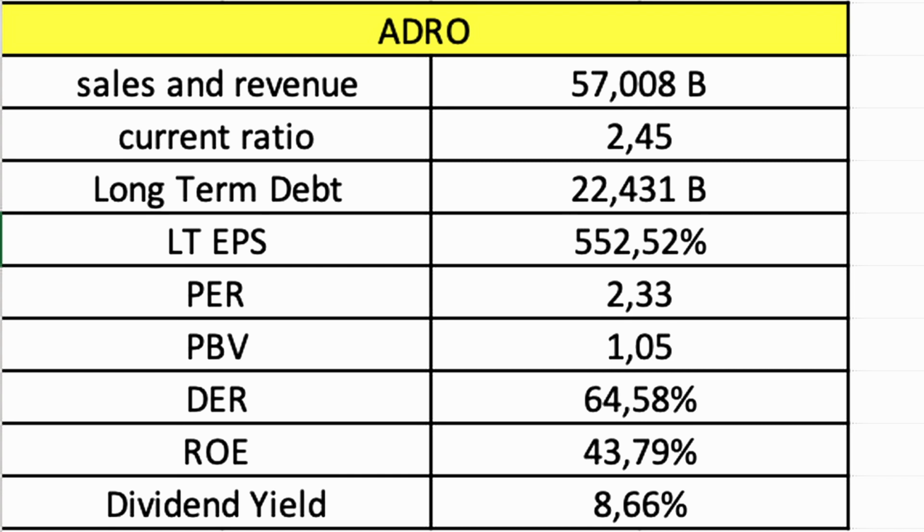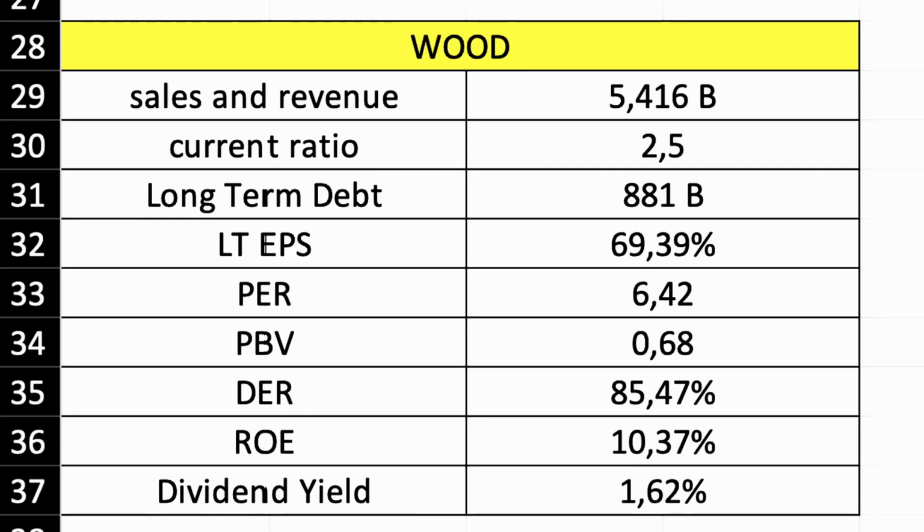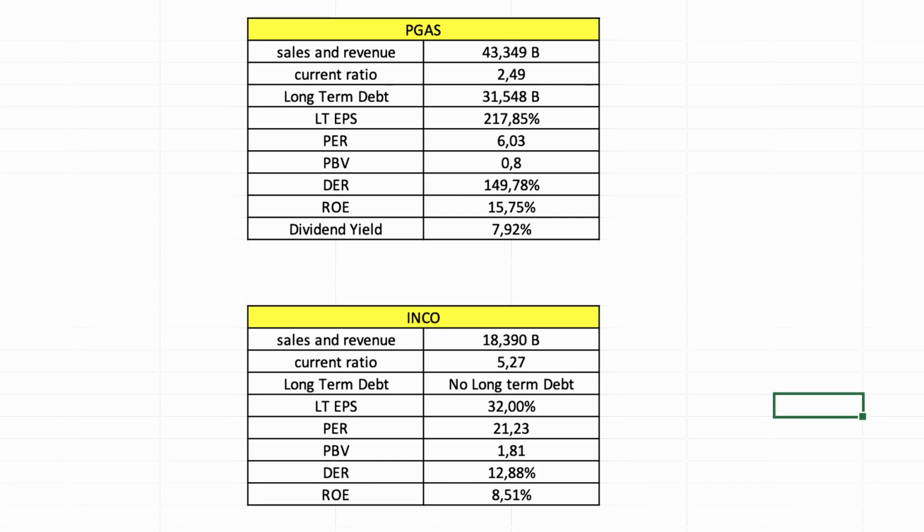And the last one is the dividend yield, which is 8.66%. Because the duration cannot be so long, we're going to give you the data of the other three companies. You can pause the video when you want to save the data. So here it is. Thank you.